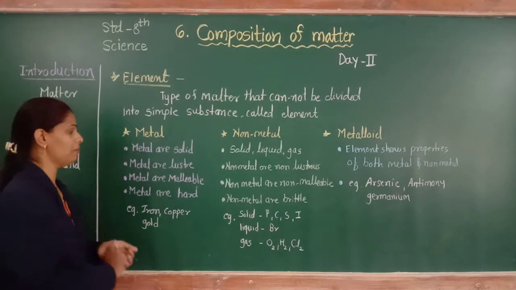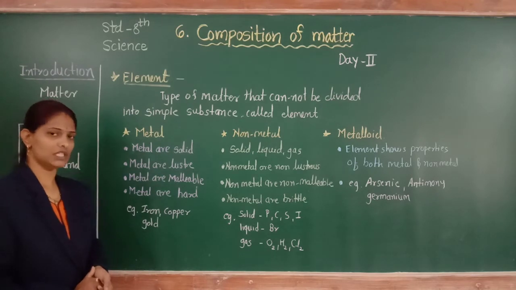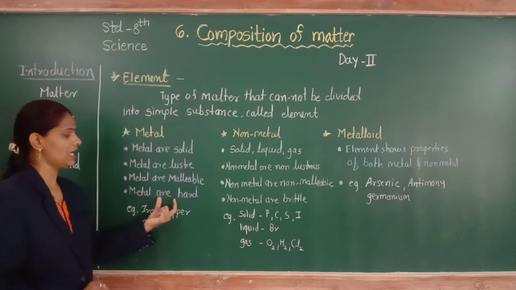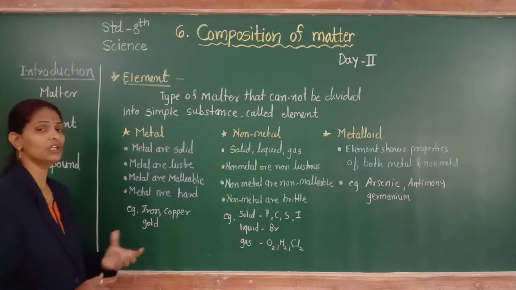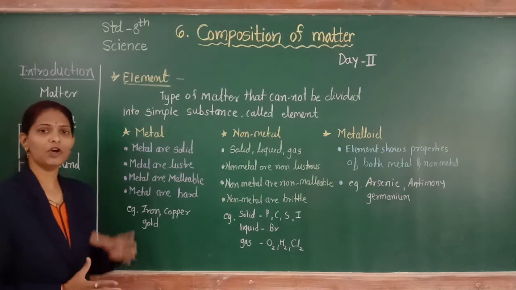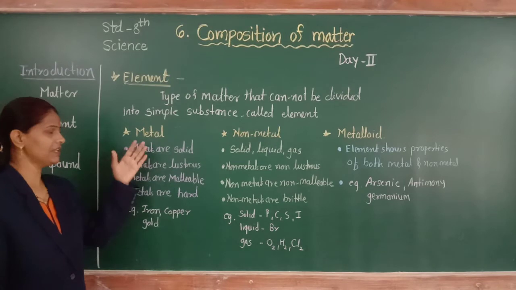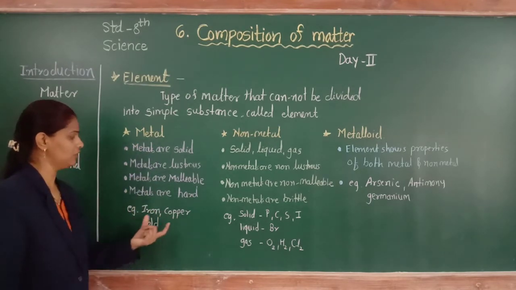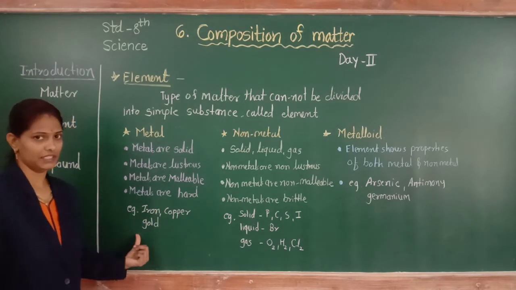Such a property is called malleability. The next property, metals are hard. Iron, copper and gold are examples of metals because they show all these properties.